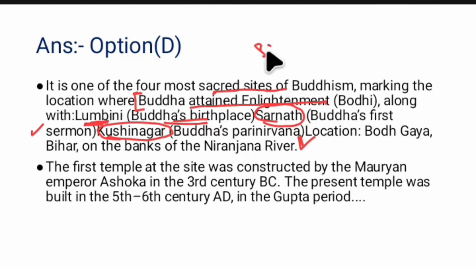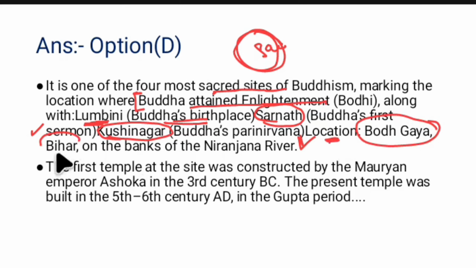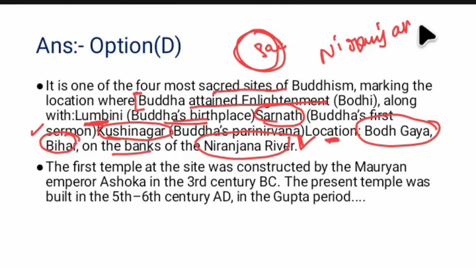And one more key point which is important for examination: this Mahabodhi temple, Bodh Gaya, Bihar, is located on the banks of the Niranjana river. So this is an important point. All these key points related to this question were important for the examinations.